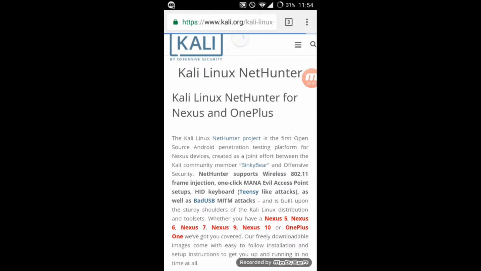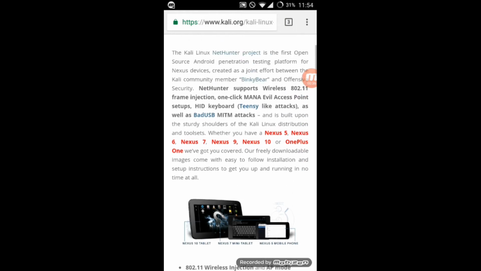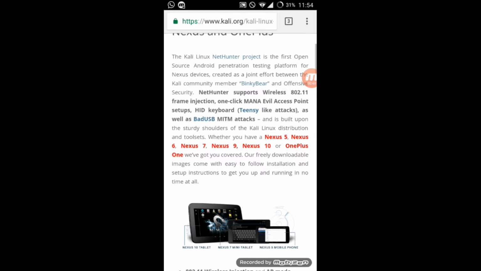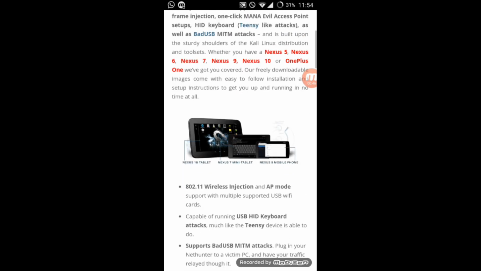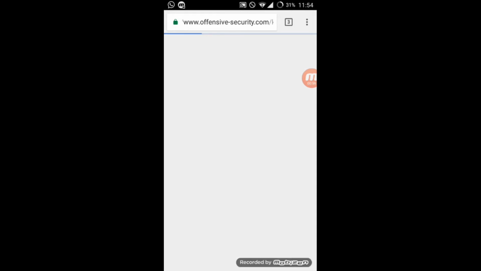Click that. Now see, these are the devices which are supported: Nexus 5, Nexus 6, 7, 9, 10 and 1+1 phones, which are CM12. So only these phones are supported, but we can try to install it in any Android device. Now here click download Kali NetHunter.